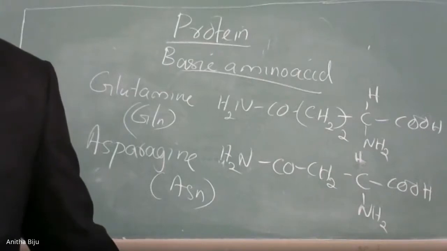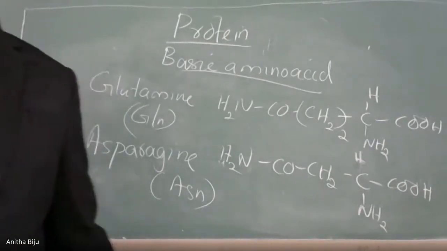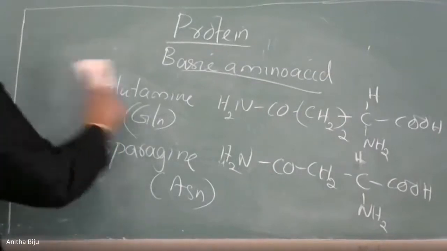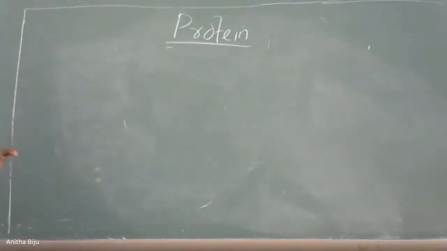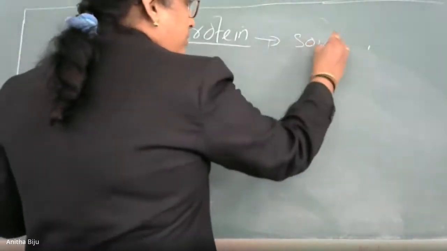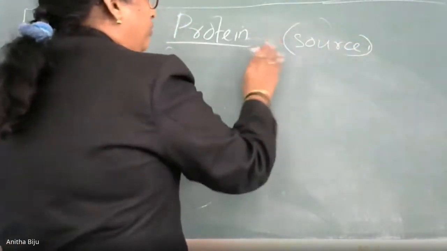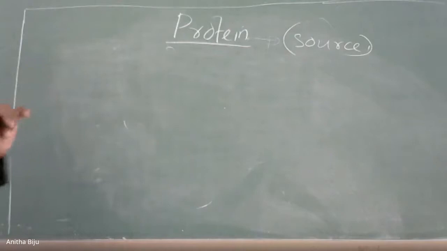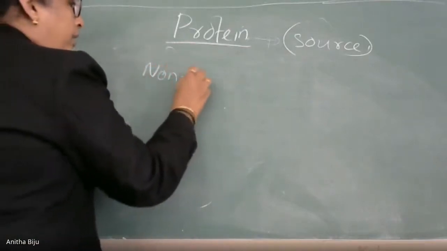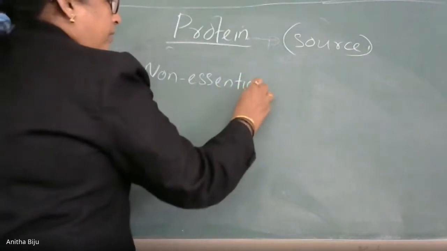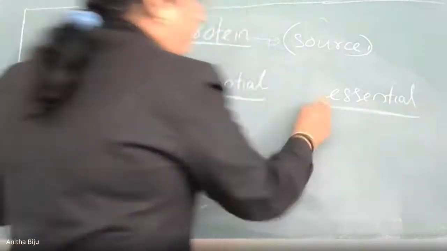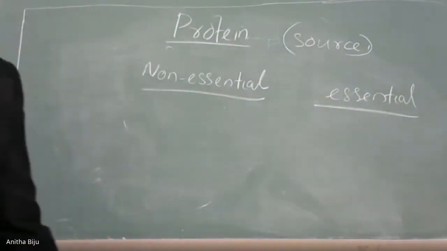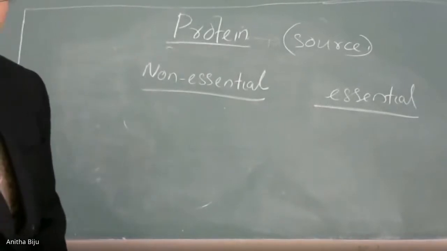So those amino acids which are synthesized in the body are known as non-essential amino acids. This is on the basis of its source. On the basis of the source, amino acids are classified into 2 categories. First is called non-essential amino acids. Another is called essential amino acids. What are non-essential amino acids? Non-essential amino acids are those amino acids which are synthesized in the body.